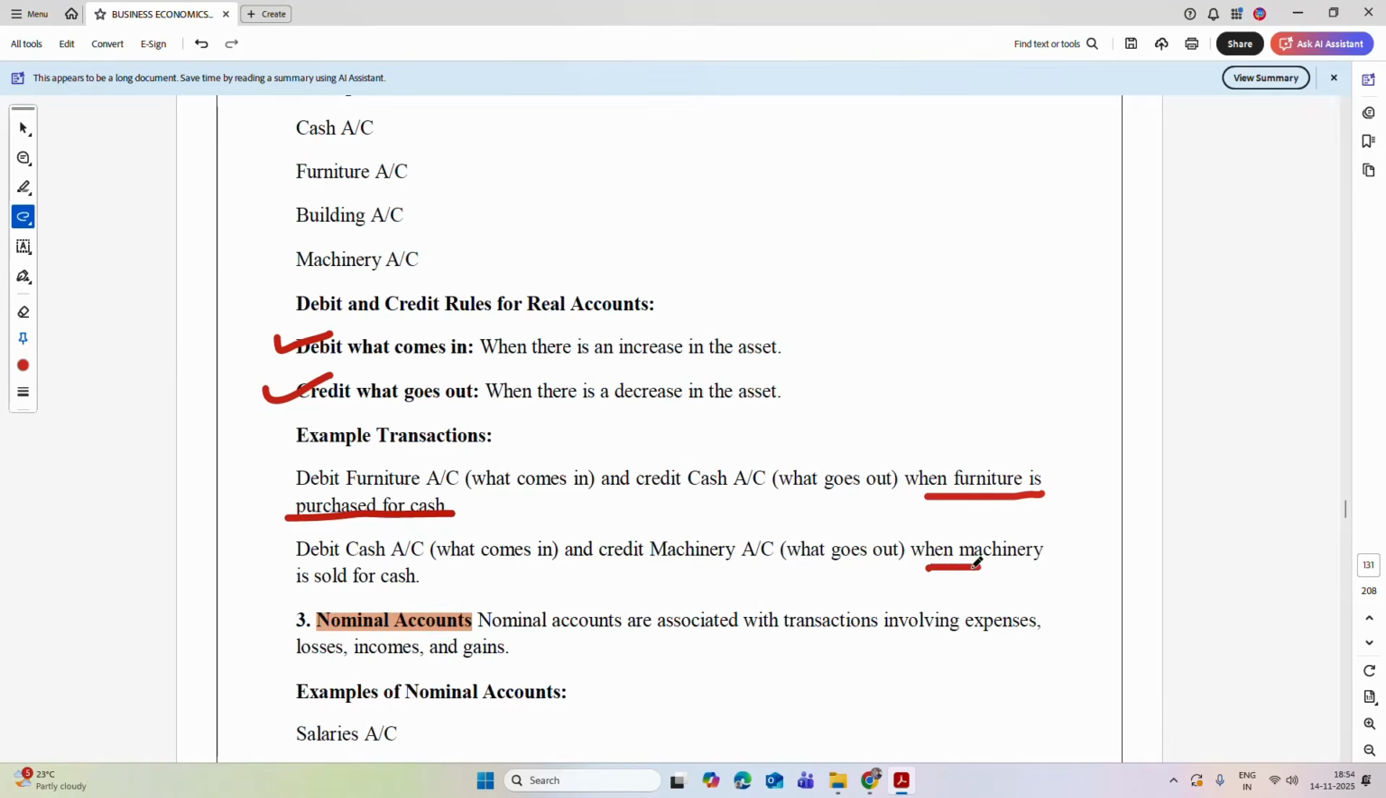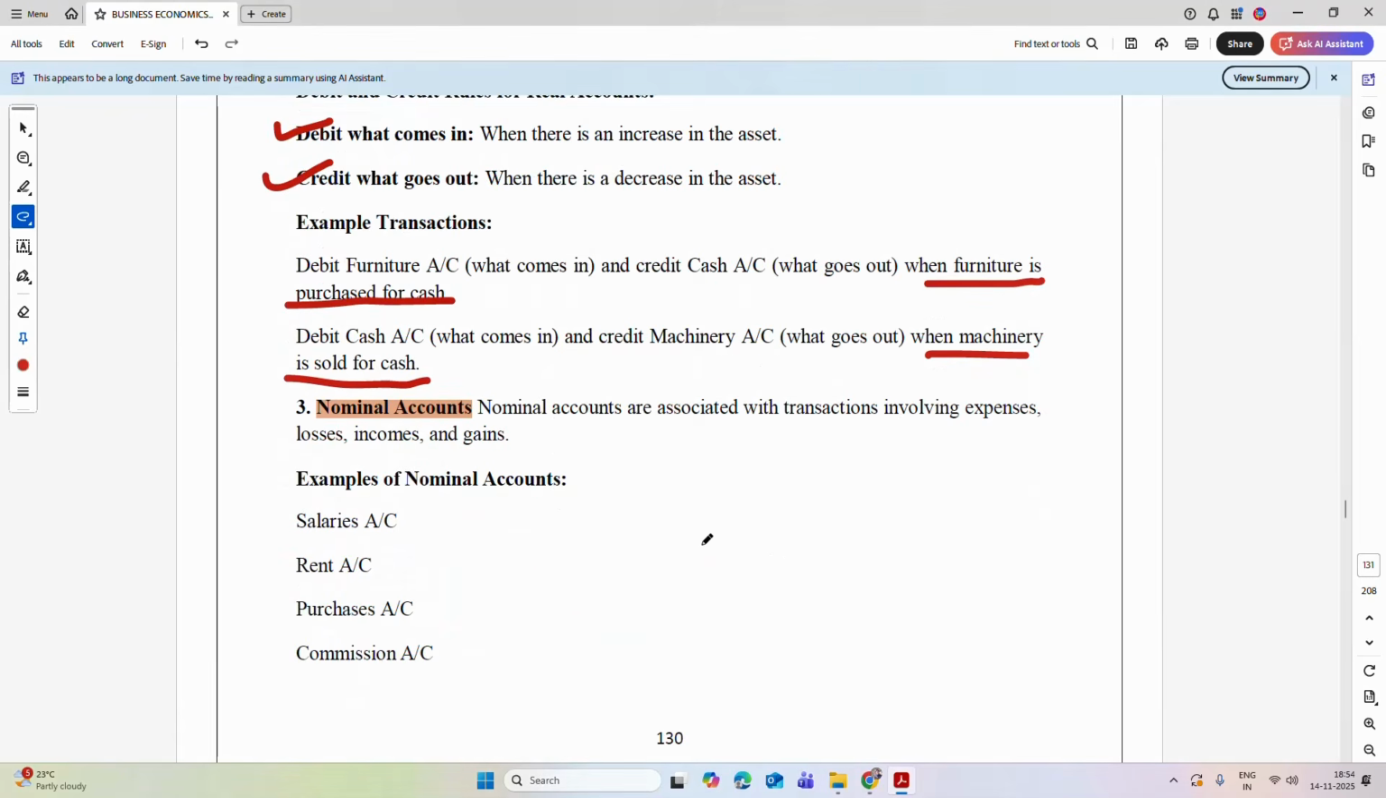Another example is when machinery is sold for cash. Machinery is sold for cash. So which account is increased? Cash is increased. Hence cash is to be debited and machinery is to be credited.